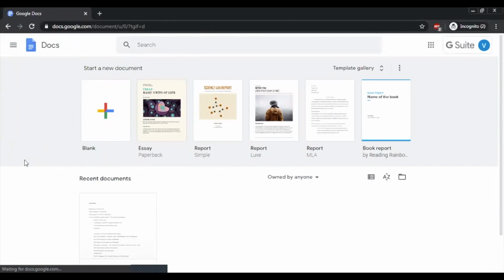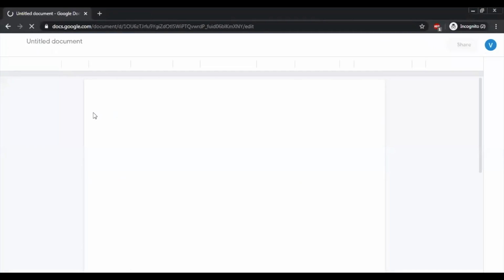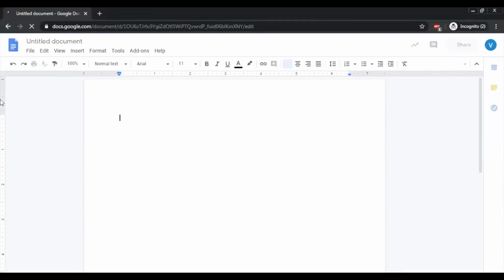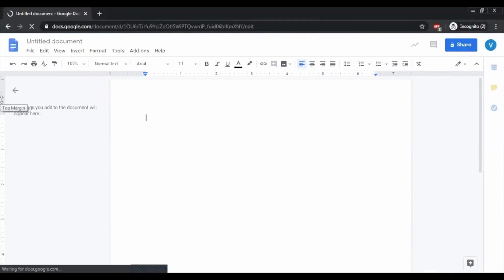We can see that this interface is almost similar for Google Docs, Google Sheets, Google Slides, as well as Google Form, in which we need to first add or start a new document to begin with. So I'll click on this blank sign, and here it comes, the blank document.